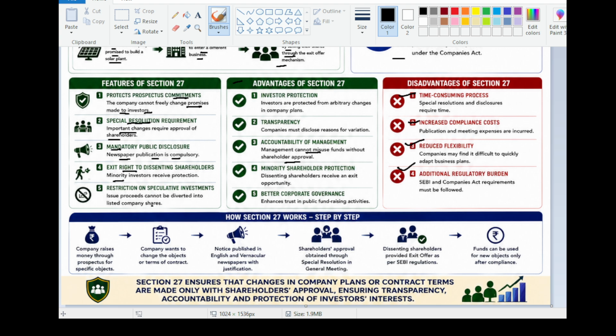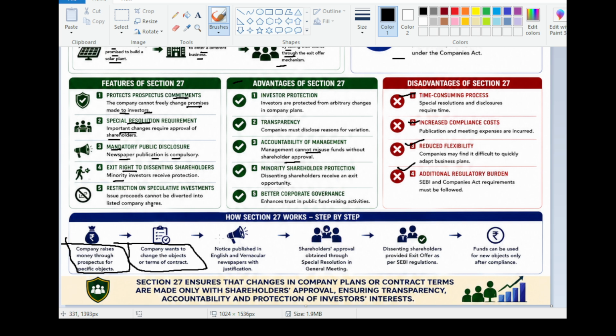After that, we can see how Section 27 works step by step. First, a company raises money through a prospectus for specific objects. After that, the company wants to change the objective or terms of the contract.